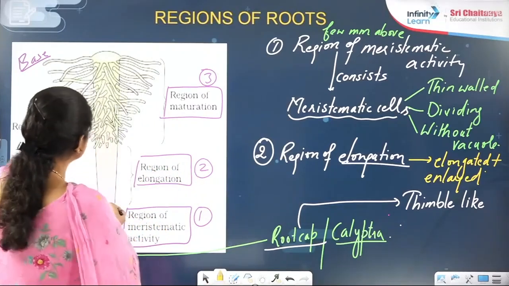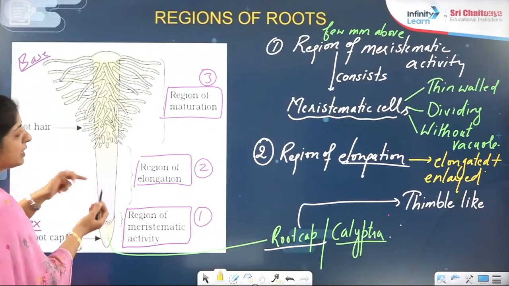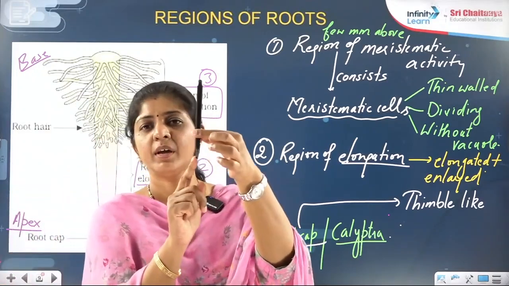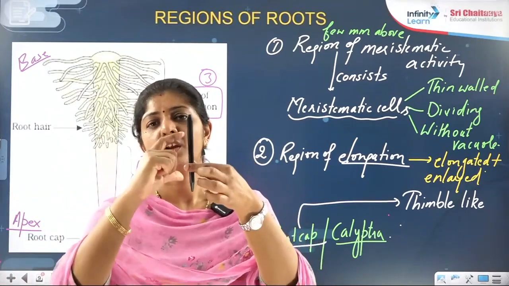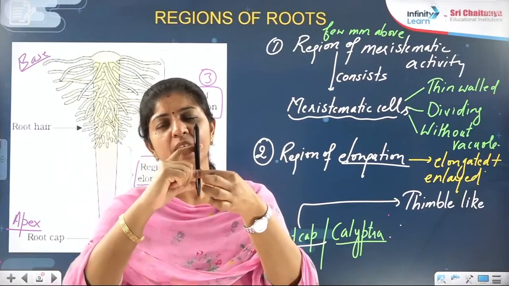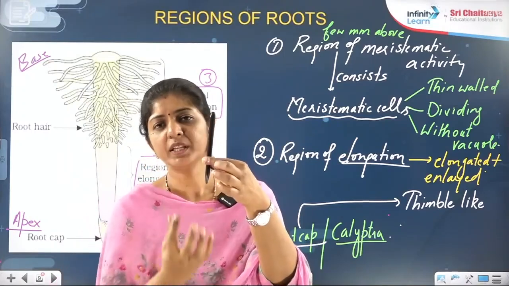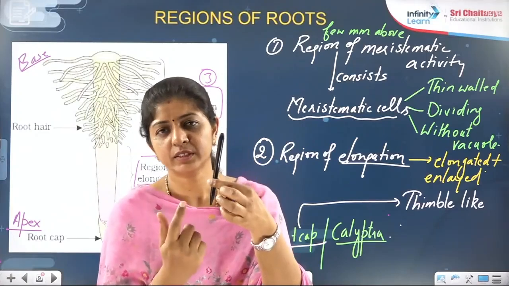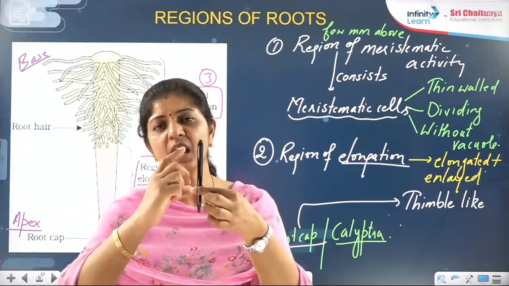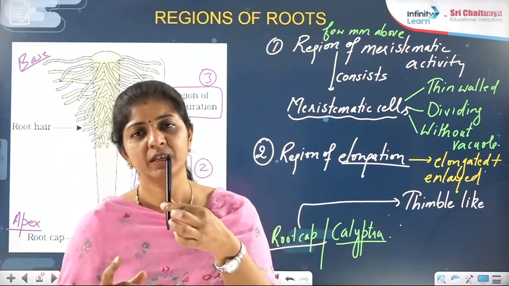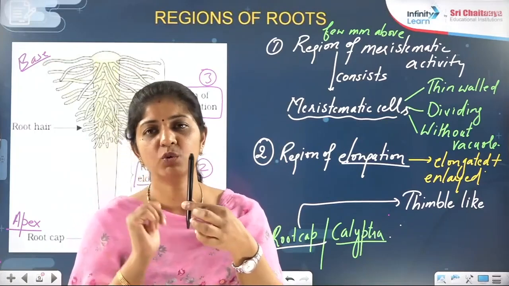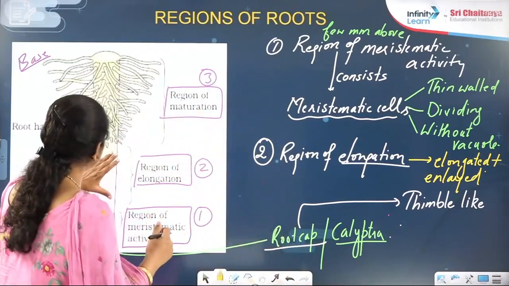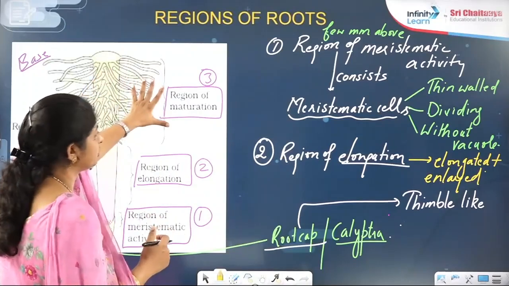So obviously this region is larger as compared to the meristematic. Meristematic is hardly on the tip. After that is the region of elongation. So can I say meristematic tissue helps in the growth of the root by the division of the cells. Elongation helps in the enlargement of the cells. In this way, it will help in the growth of the roots. Now few of those cells enter into the region of maturation.